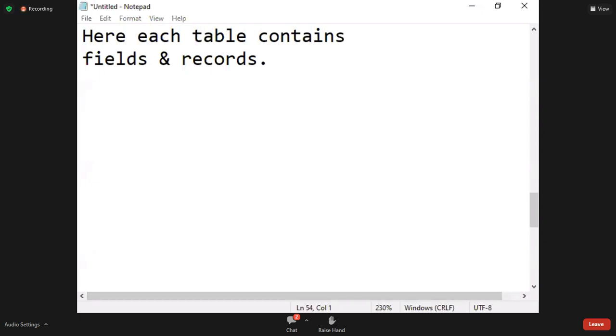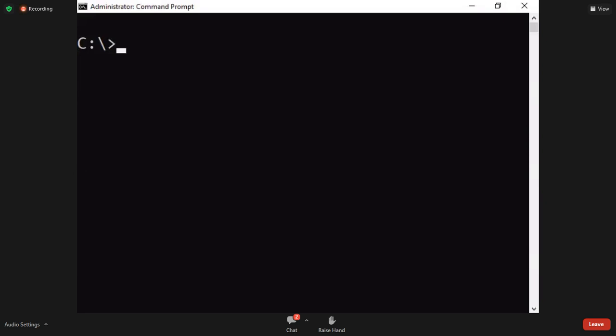Okay. Command prompt. Can I call it an application? Yes. Can I call it a database application? No, not unless it is communicating with a database. If it is not communicating with a database, it is not called a database application.